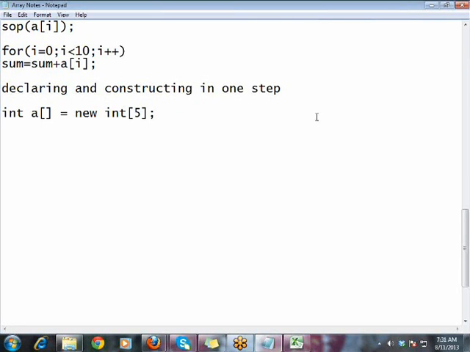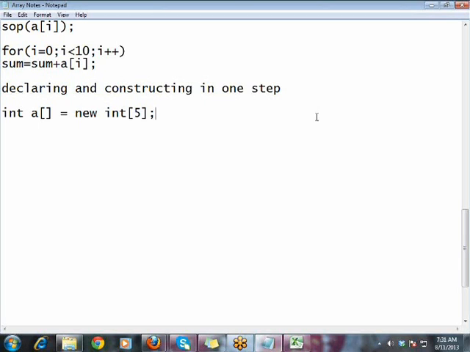Int a equal to new int of 5. Nothing but you marked a as an array that can store 5 values in it: a of 0, a of 1, a of 2, a of 3, a of 4 are the locations where you can store the values. But later if you'd like to store the values, again use a loop, a of 0, something like that.